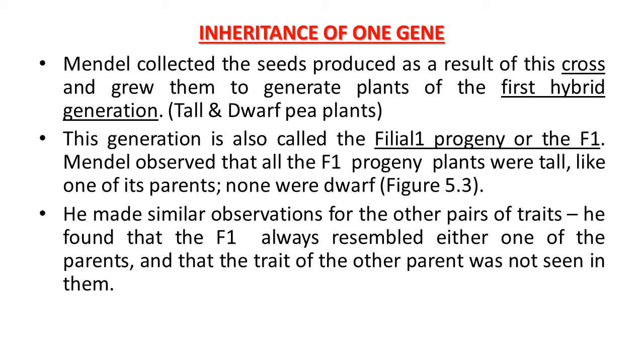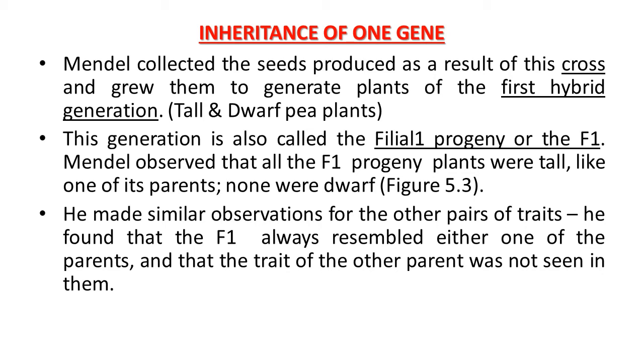So in the parents the characteristic was tall, that is the height characteristic, and all plants in the F1 generation were like one of their parents, tall, and none was dwarf. Then he made similar observations for the other pairs of traits. He found that the F1 always resembled either one of the parents, and the trait of the other parent was not seen in them.